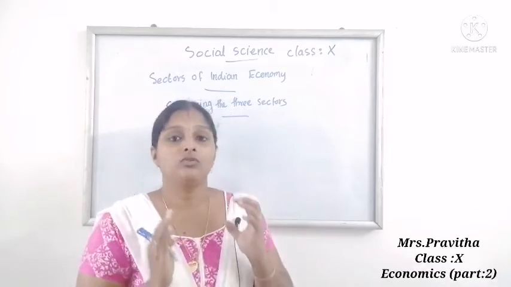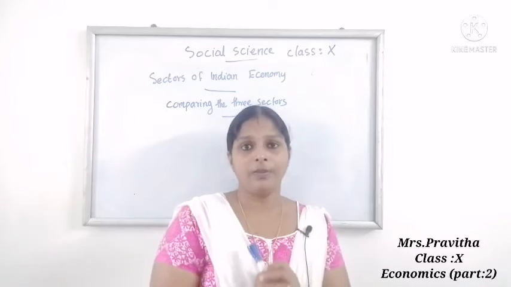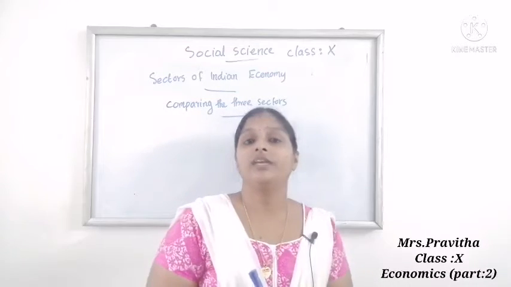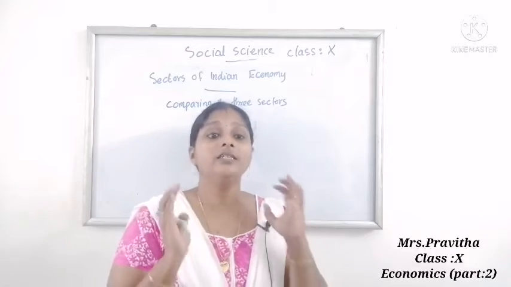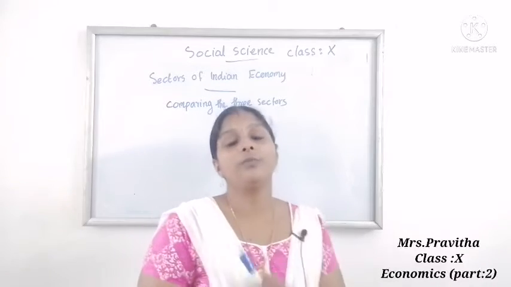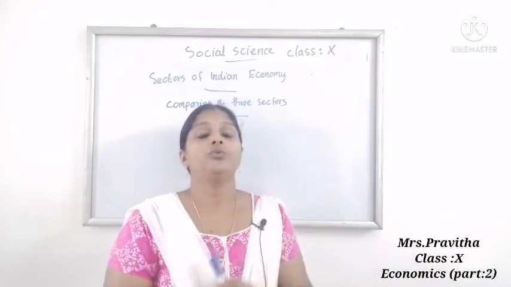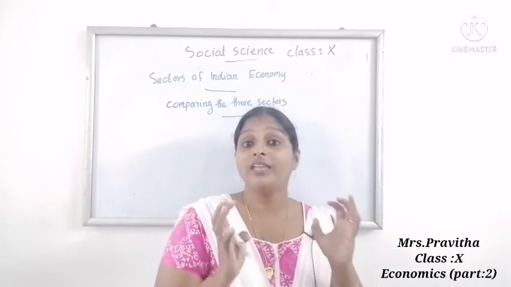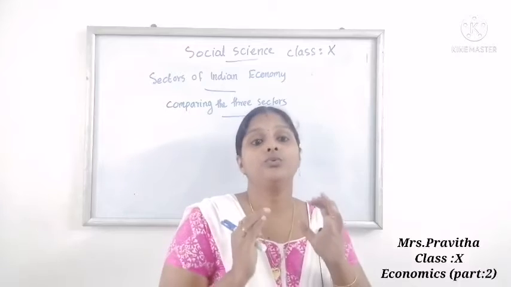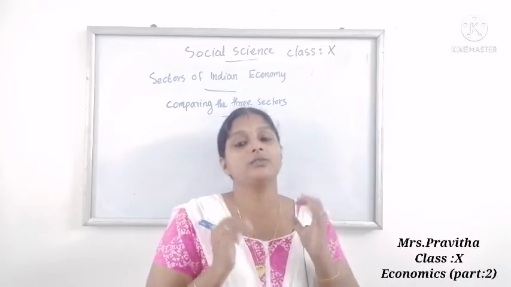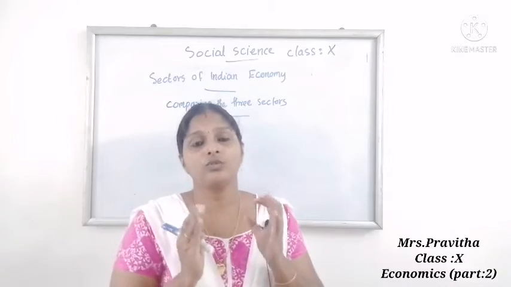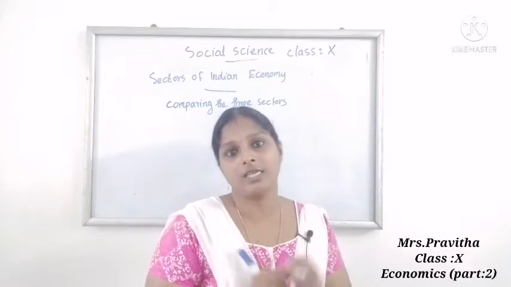Now we are going to learn our next topic: how do we count the various goods and services and know the total production in each sector? So what is my question? How can we count the various goods and services and know the total production of each sector?